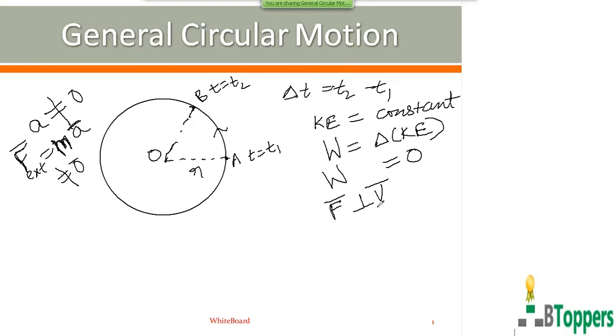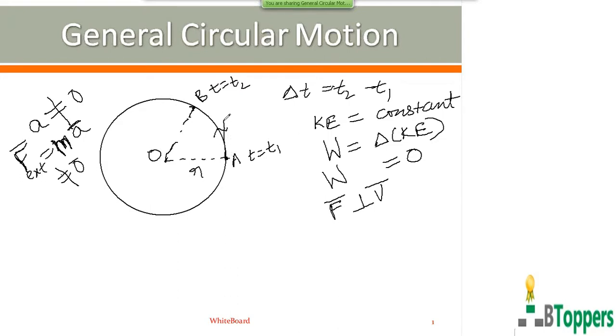So the resultant external force on the particle continuously acts perpendicular to the instantaneous velocity of the particle. So it can be shown that the instantaneous acceleration will be directed along the radius of the circular path and towards the center of the circular path.